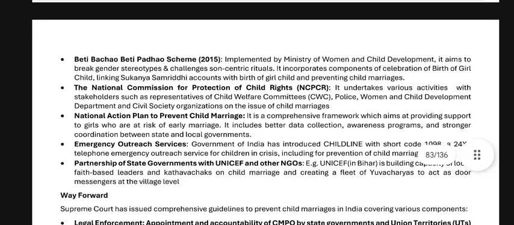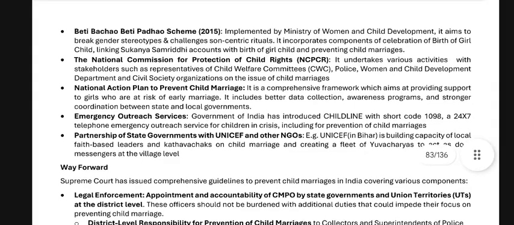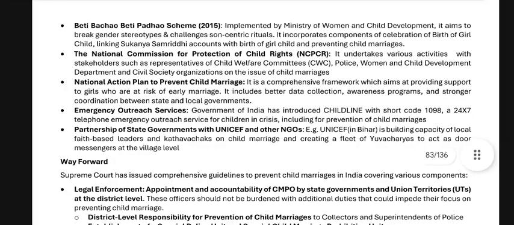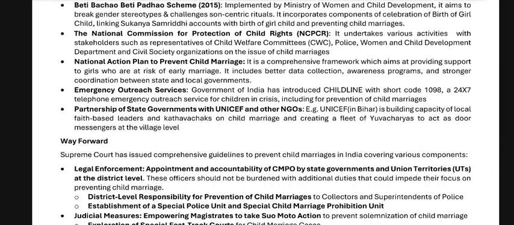National Action Plan to Prevent Child Marriage. This is a comprehensive framework which aims at providing support to girls who are at risk of early marriage. It includes better data collection, awareness programs, and stronger coordination between state and local governments. Emergency outreach services: the Government of India has introduced Childline with the short code 1098, a 24/7 telephone emergency outreach service for children in crisis, including for prevention of child marriage. Partnership of state governments with UNICEF and other NGOs.